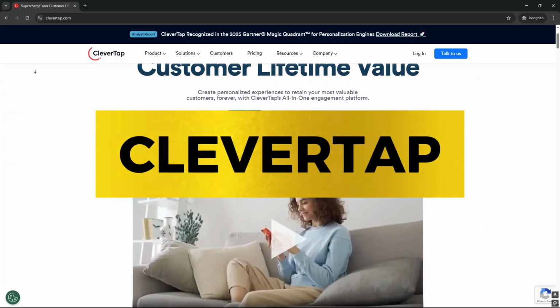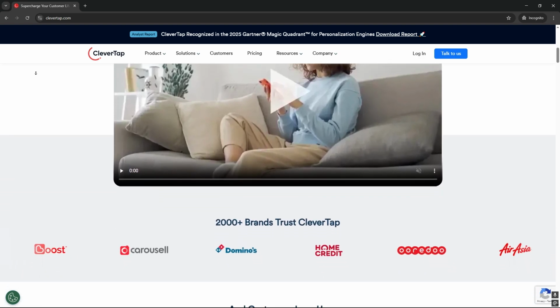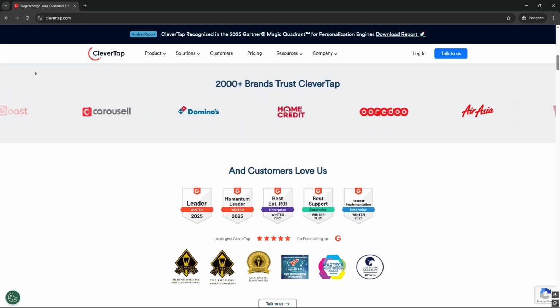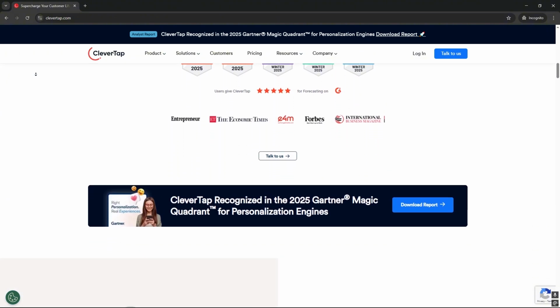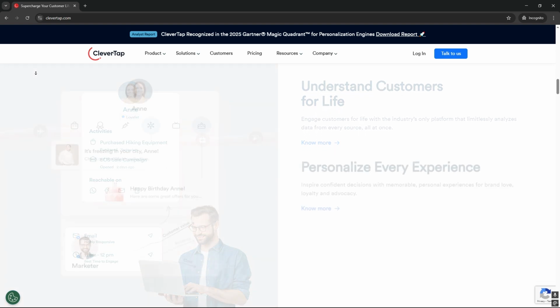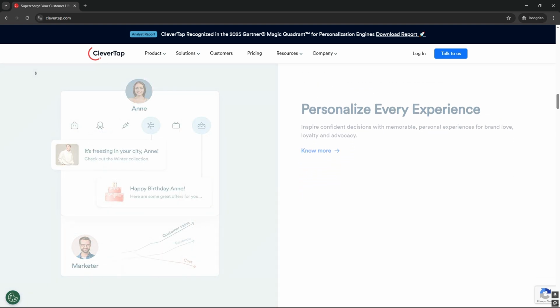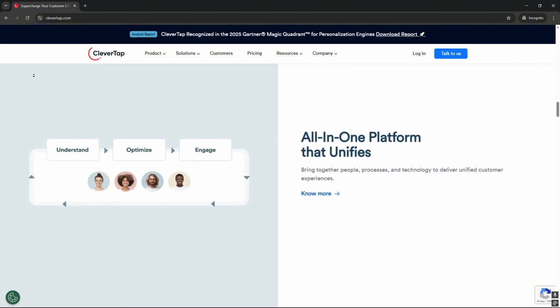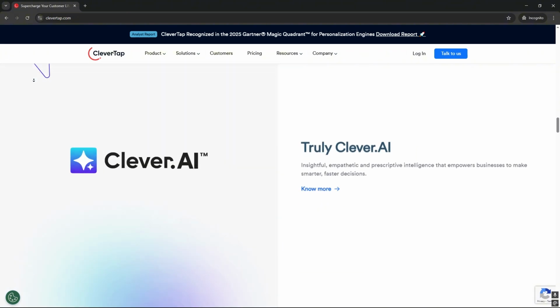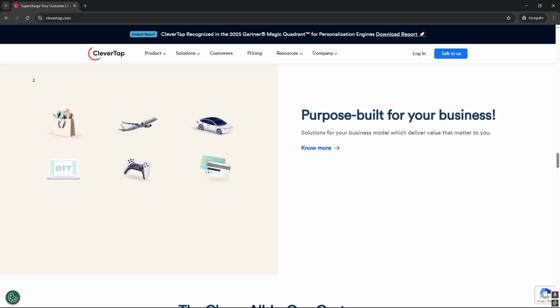CleverTap is frequently commended for its detailed data retention, reliability, and real-time data processing. This makes it possible to get quick and in-depth information. CleverTap highlights its AI-powered features, especially in the areas of personalized suggestions and predictive analytics. CleverTap has a reputation for having extremely high real-time engagement across a wide range of channels.